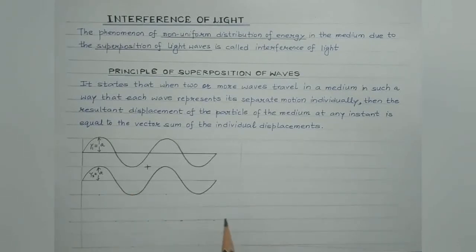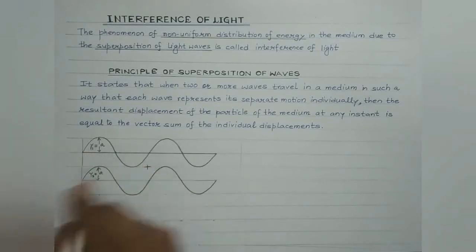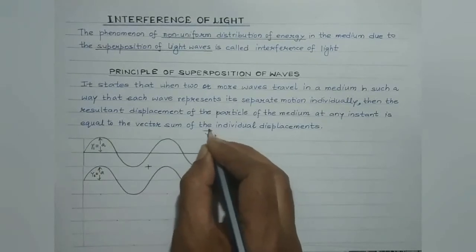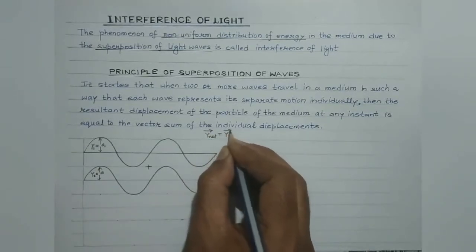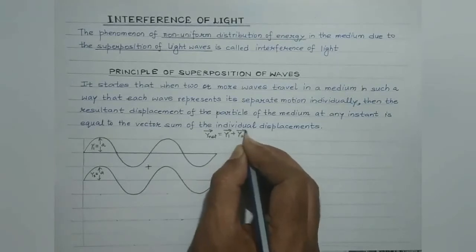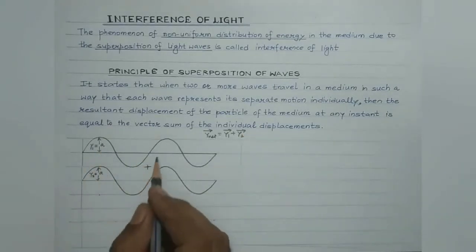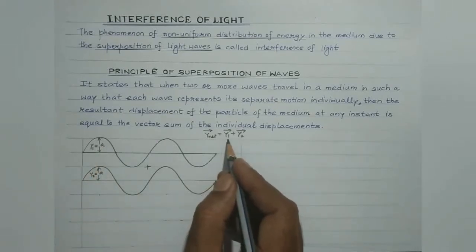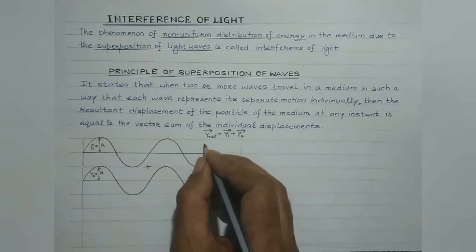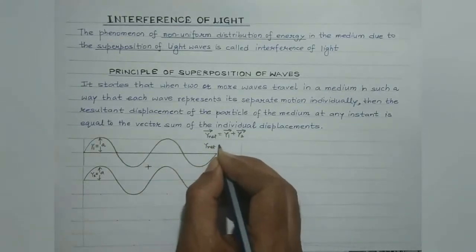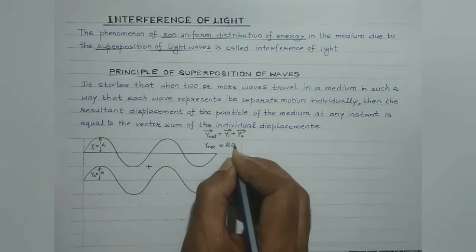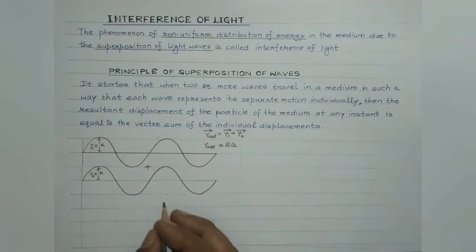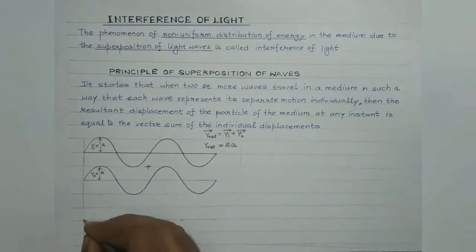then the resultant amplitude of the resulting wave is maximum, because as per the principle of superposition, the resultant displacement is given by y1 vector plus y2 vector. Here, since both the waves are in the same state of vibration, that is, they are in the same phase, y1 is equal to plus A, and y2 would also be equal to plus A. So net displacement at a point would be equal to twice A, isn't it? Because they are superimposing in the same phase. So the resultant wave would be somewhat like this.